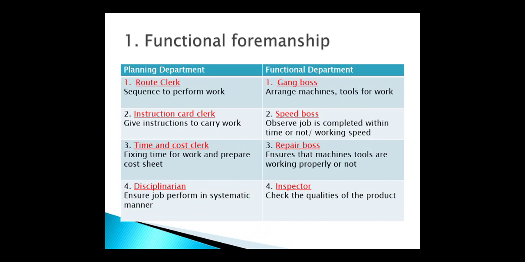So what is a functional department? Within that, four categories are there, as I told. What is planned by the planning department is executed by the functional department. So within the functional department, four parts are there. The first one is the gang boss. What is the work of the gang boss? The gang boss is going to arrange the machines and tools for work, meaning what machinery is required for the production system, what tools, equipment, raw material, anything required, he is going to keep ready. So that is the work of the gang boss.